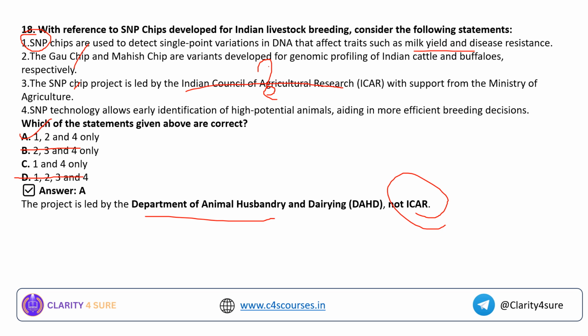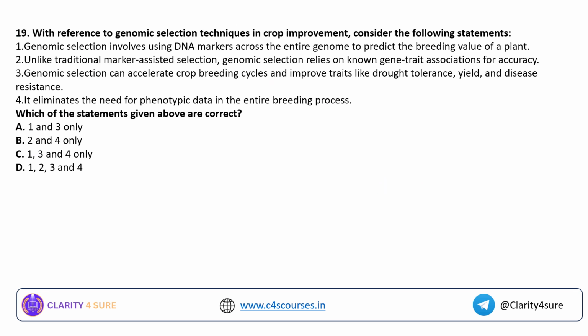Okay, so for this you will have to have a strong hold on the basics to eliminate the options. Even if you do not know the right answer, this will help in eliminating the wrong options so you can easily or comfortably arrive at the right option. Okay. Question number 19. With reference to genomic selection techniques in crop improvement, consider the following statements.